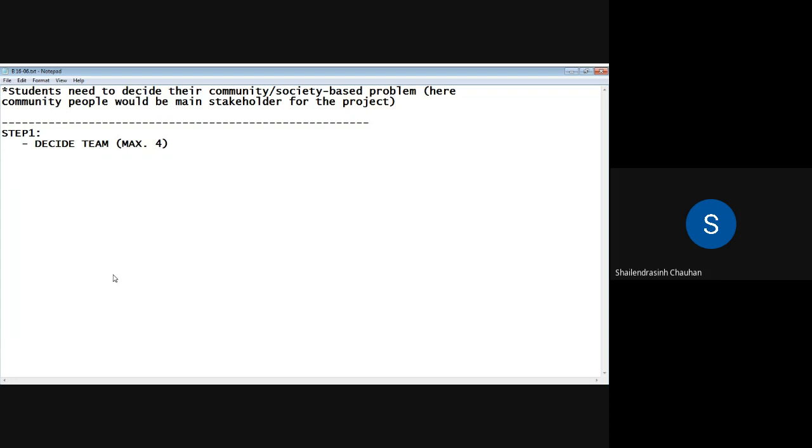After deciding your team, you need to identify the problem definition. Fine, and you have time to do this. Today is the 16th; till the 22nd, you need to complete this task.